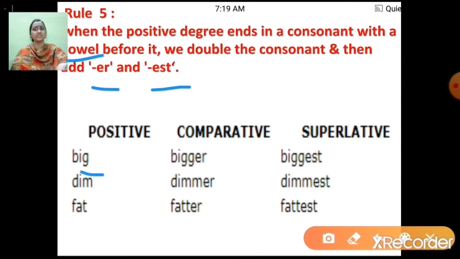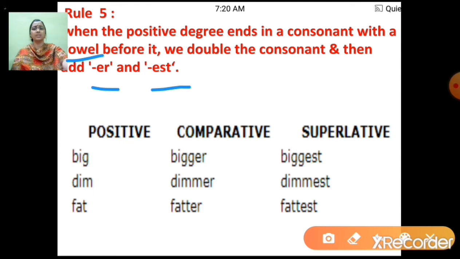Letter g is a consonant, and just before g we are getting a vowel, that is i. Here also m is a consonant, and just before it we are getting a vowel, that is i. I hope you all know what vowels are. Vowels are a, e, i, o, u, right?